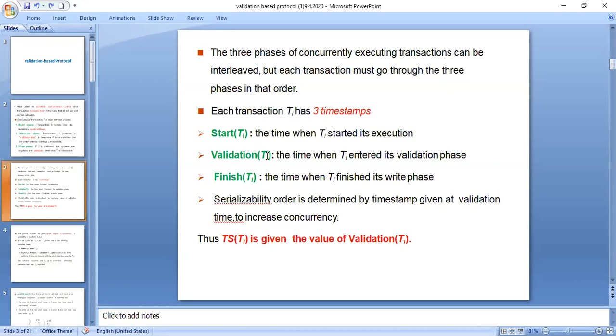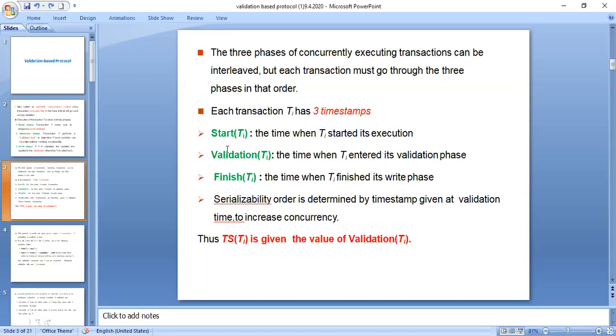Validation of TI determines the time when T1 has entered its validation phase. And finish of TI is the time when TI has finished its write phase. Write phase is nothing but you have completely finished writing, updating the data to the database. So these three timestamps must be performed by any transaction, always.